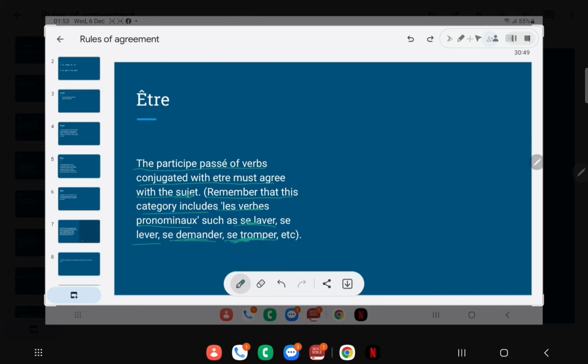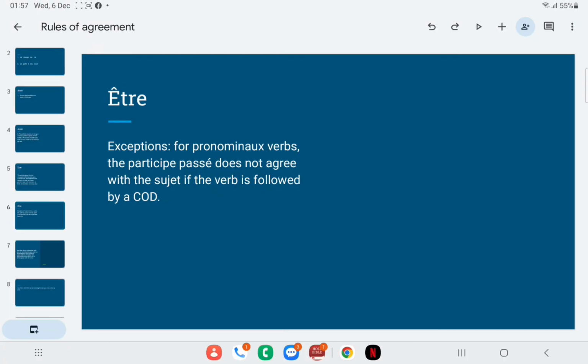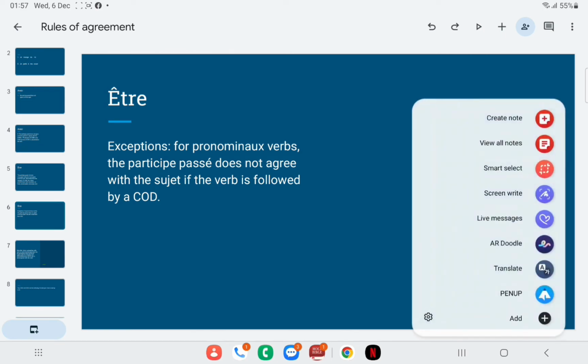So, no need for examples here, because we've handled examples in the previous class. When we want to express Passé Composé using être, the verbs to be conjugated have to agree in gender and number with the subject of the sentence. Il doit s'accorder avec le sujet dans une phrase. Ça, c'est la règle. About the rule we just handled, about être, about the participe passé having to agree with the sujet, there are exceptions to that rule, which we are going to handle here. It's a very small exception, nothing serious.